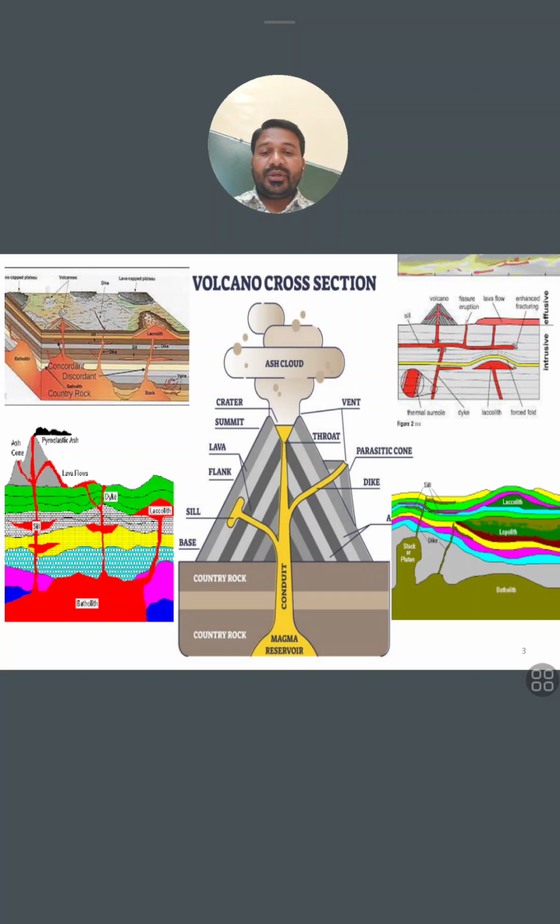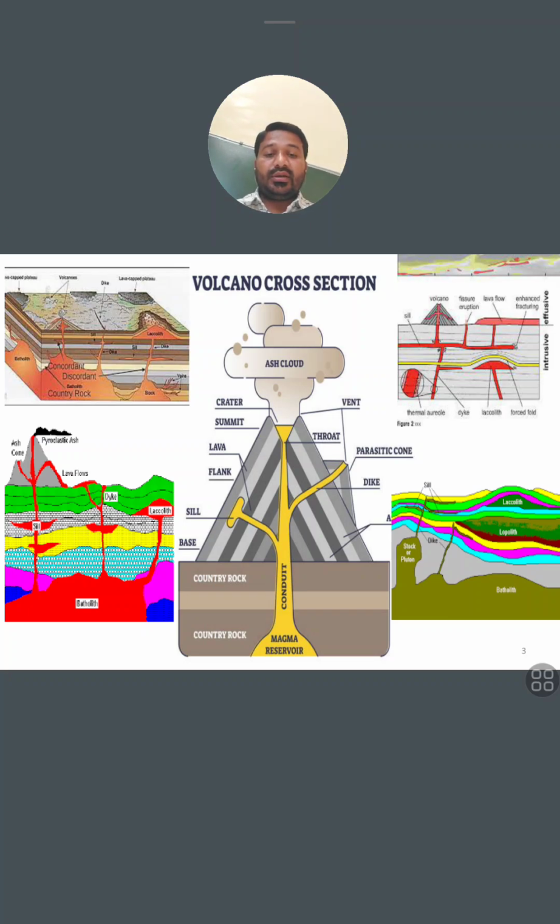When magma erupts, it creates the crater, the vent, and spreads its gases in the atmosphere. This is called the ash cloud or gases. Then after that it is called lava. It creates the whole cone around its pipe.